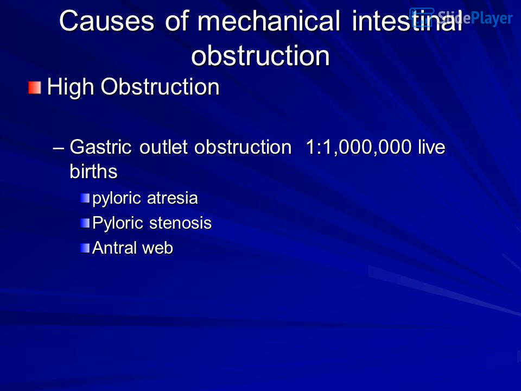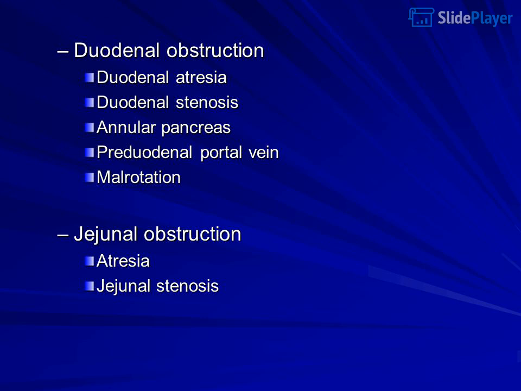High obstruction. Gastric outlet obstruction, 1 in 1 million live births: pyloric atresia, pyloric stenosis, antral web. Duodenal obstruction: duodenal atresia, duodenal stenosis, annular pancreas, preduodenal portal vein, malrotation. Jejunal obstruction: atresia, jejunal stenosis.